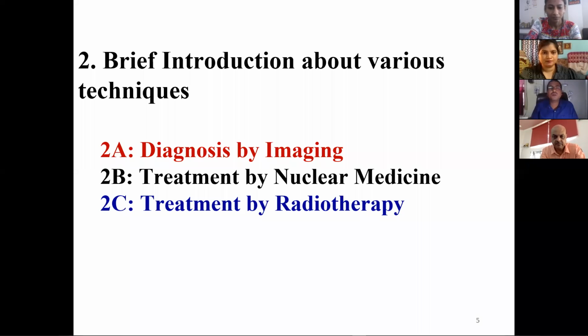Now I'll come to the various techniques. What I'm going to talk about is a brief introduction about those things. I'll split it into three. First, I'll talk about the diagnosis by imaging technique, and then treatment by nuclear medicine, and third one will be the treatment by radiotherapy.